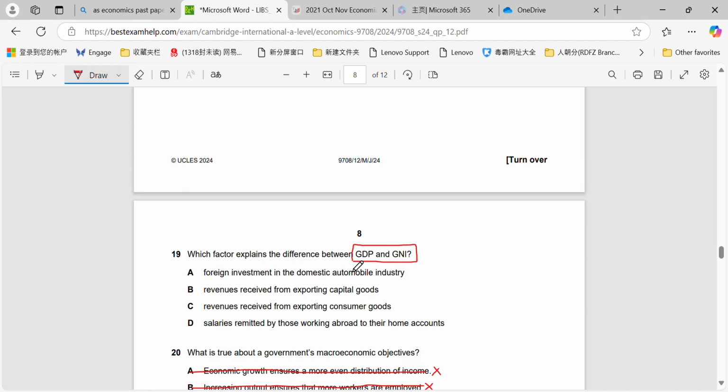Whereas for GNI, we're taking out all of the payments to the factors of production for foreign entities, and we're adding back in all of our citizens who are earning payments to factors of production in foreign countries. So essentially the difference is what we call net property income from abroad and the compensation of employees. Okay, compensation is a payment of employees, so therefore the factor that explains the difference is the salaries remitted by those working abroad to their home accounts.